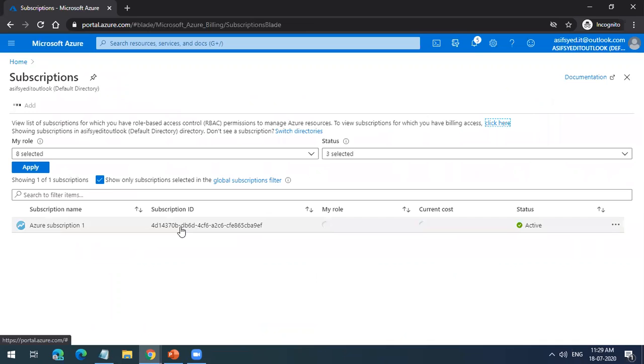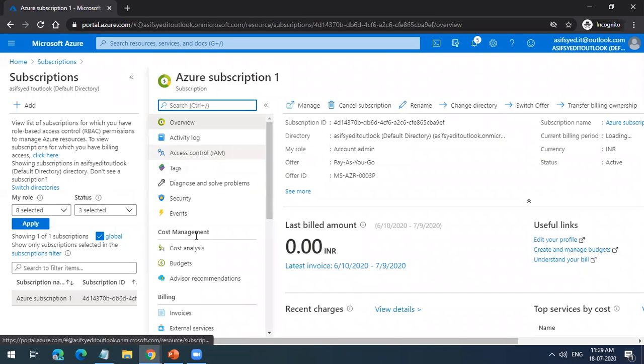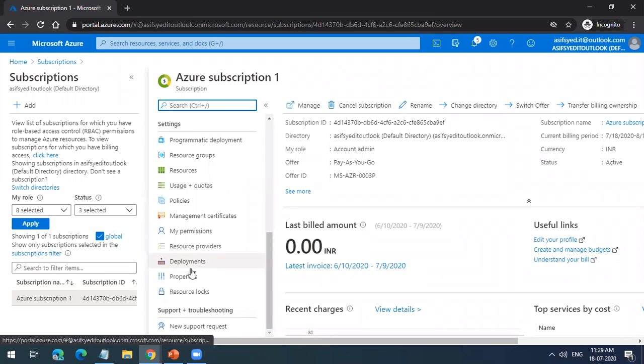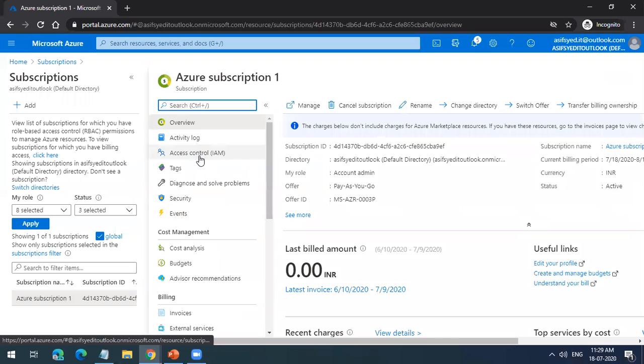You can go directly to the subscription, like us, we have only one subscription, and manage all access control and policies from here directly. But what we are assuming is that we have more than one subscription and want to manage them using Azure management groups.